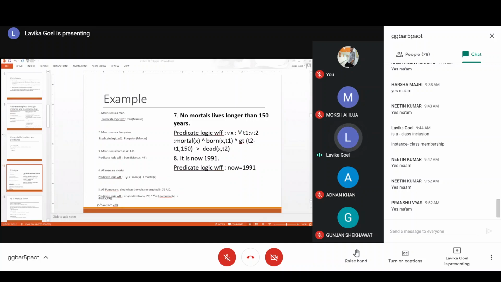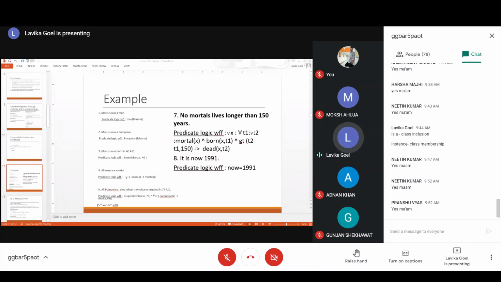Let me explain it again. For every X, for every t1, for every t2, you have considered two time instants, t1 and t2, and X is a mortal. So for every X, t1, t2, such that X is a mortal and X is born at time instant t1, and gt(t2 minus t1, 150), that means the time difference t2 minus t1 is greater than 150.